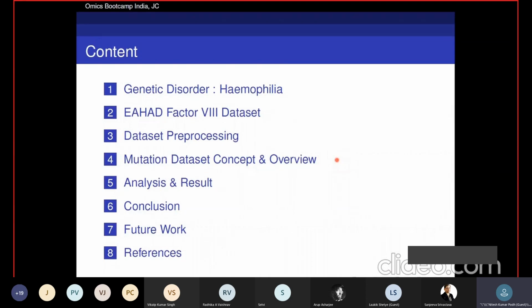Today's talk is arranged in this manner. First, we discuss the genetic disorder hemophilia, then the European patient factor data set, followed by how we process this data set, preprocessing of this data set, mutation data set concepts and overview, analysis and results, conclusion of our work, future work, followed by references.